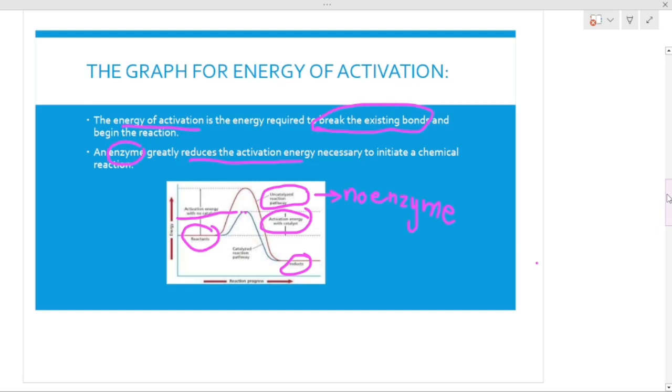So this is how enzymes work with activation energy, and it basically reduces the activation energy. This graph actually shows us the same thing, that the activation energy is reduced due to the presence of enzymes, and when it is absent, then we will require loads of energy input.